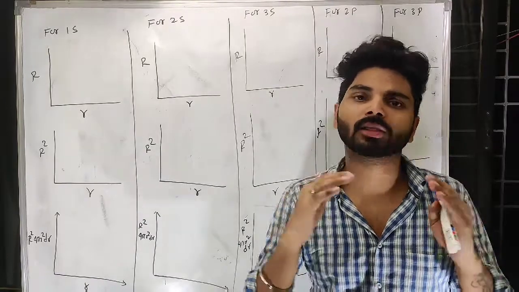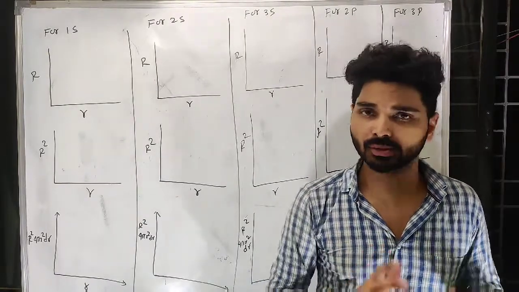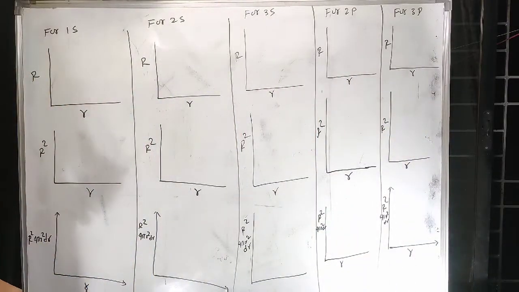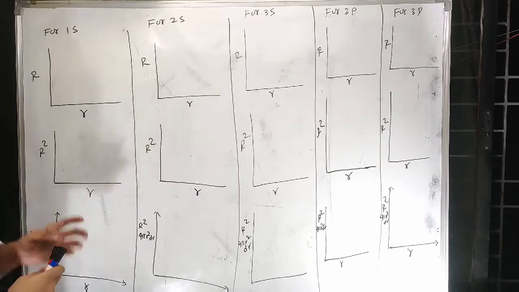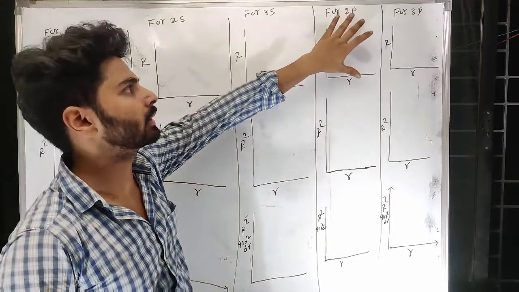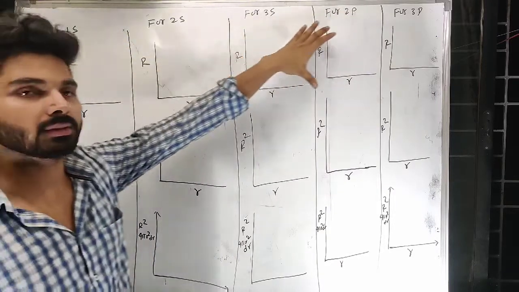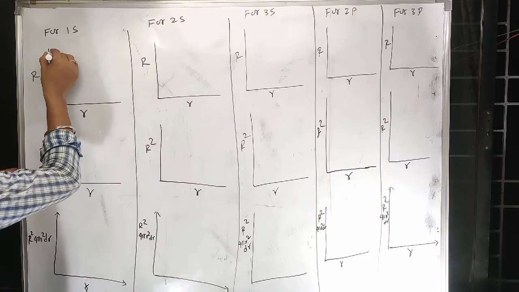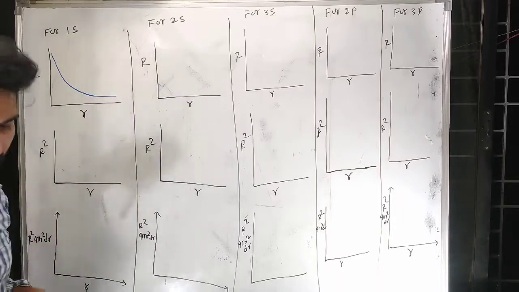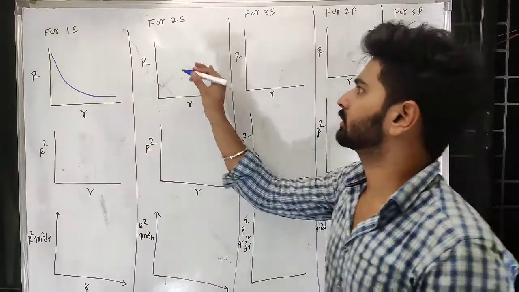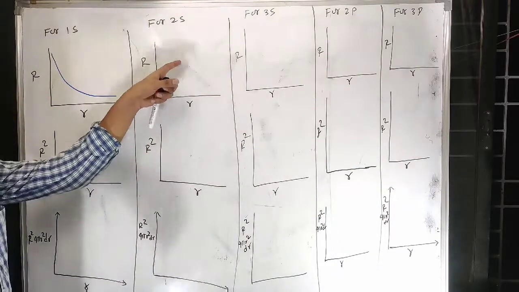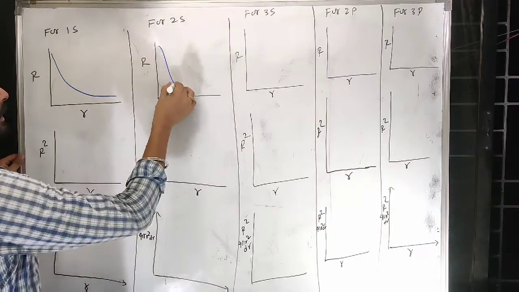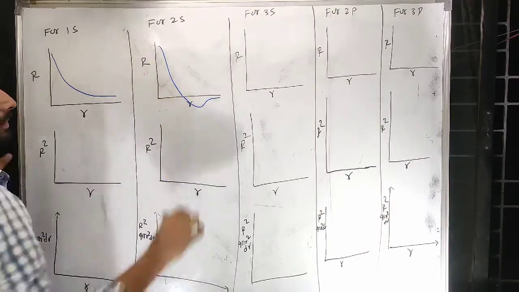Let us understand all those graphs in a single place, because there is a trick to understand this. In the case of 1s, we know what we expect, that is what this graph looks like. Let me just complete the first one. 1s being spherical, we expect the maximum is present near the nucleus and thereafter the value decreases. Whenever I say spherical, same goes for 2s. But when I go for 2s, remember 1s, that node will appear. That's why I just go like this. Once it goes, then it will be shown like this.